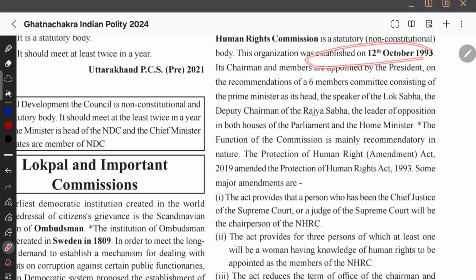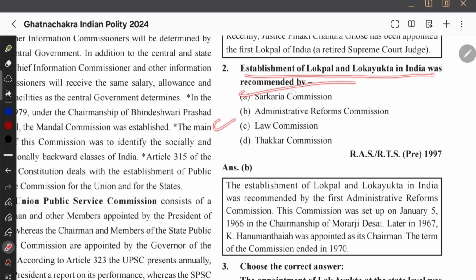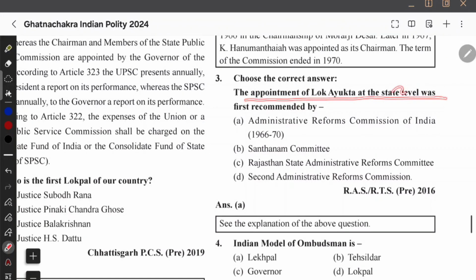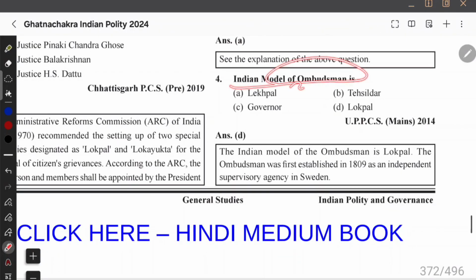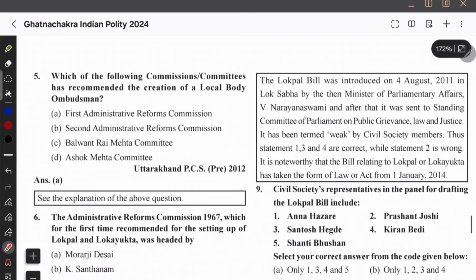And it is a statutory body, but the chairman and the members are appointed by the president. That's all for now. Let's try some questions. The establishment of Lokpal and Lokayukta in India was recommended by the ARC. The appointment of Lokayukta at the state level was first recommended by the ARC. The Indian model of ombudsman is the Lokpal. Which of the following commissions or committees has recommended the creation of a local body ombudsman?